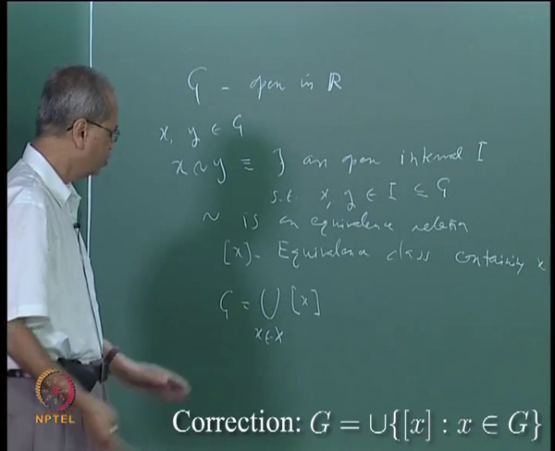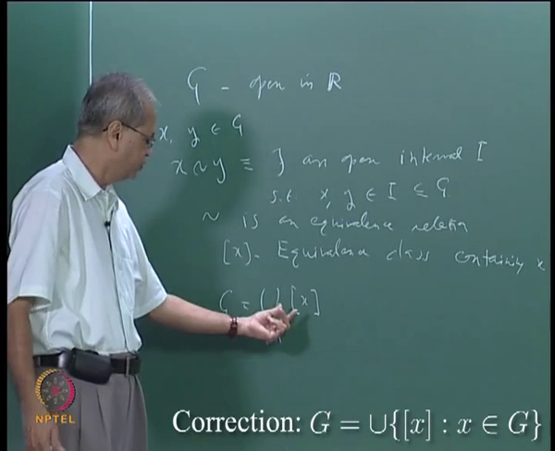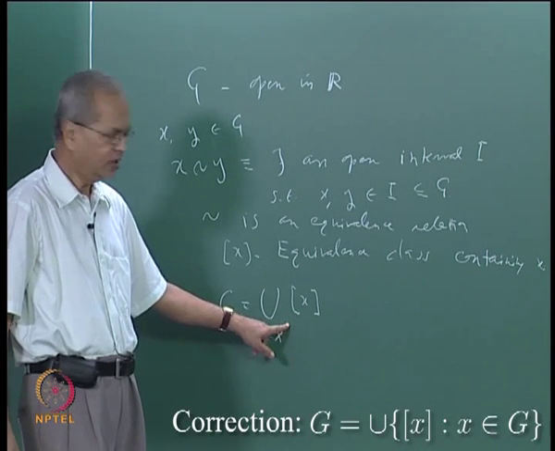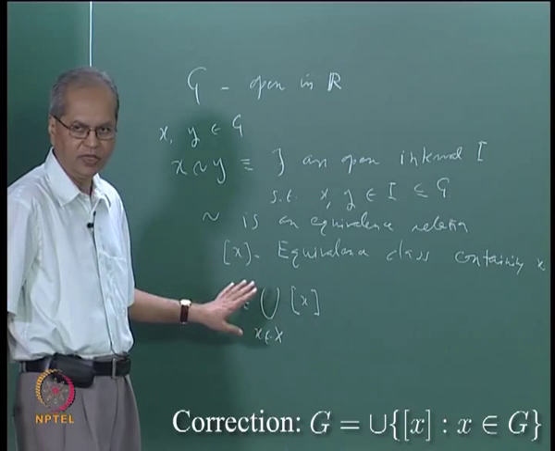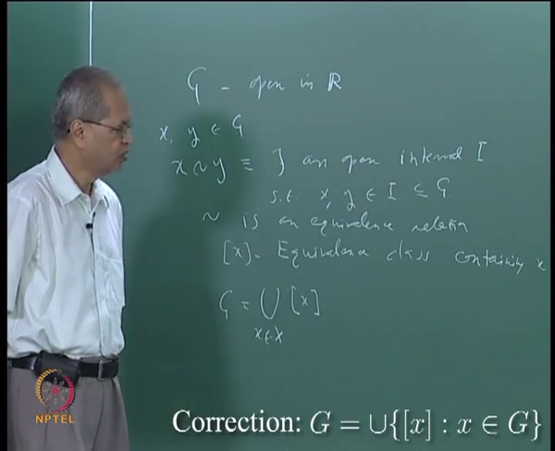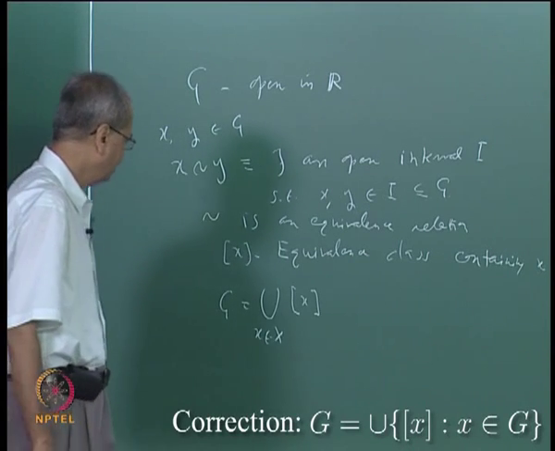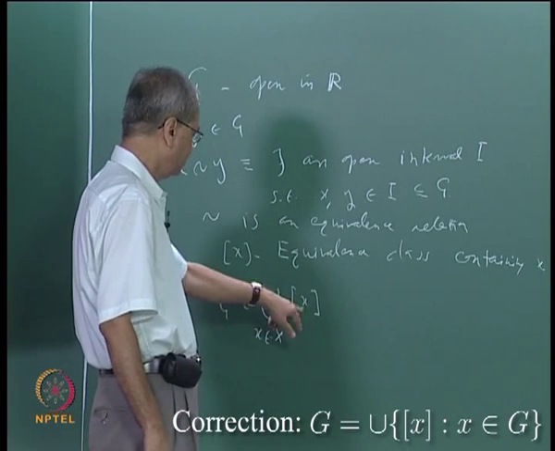So what remains to be shown is the following: we should show that each of these equivalence classes is an open interval, and that it is a countable family. Let us first show that it is an interval; the same proof will more or less show that it is an open interval.